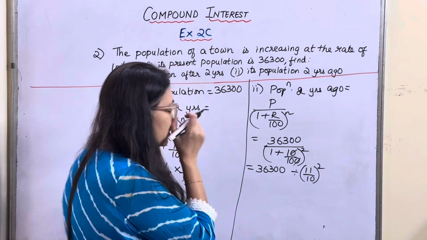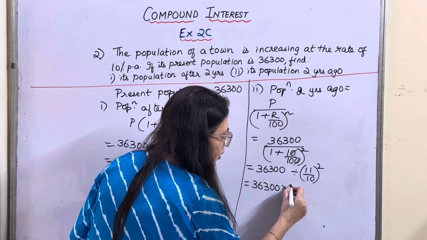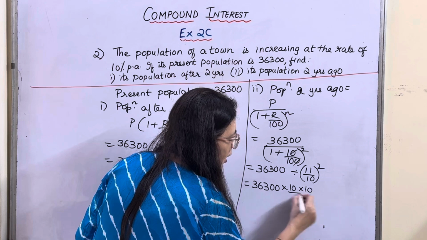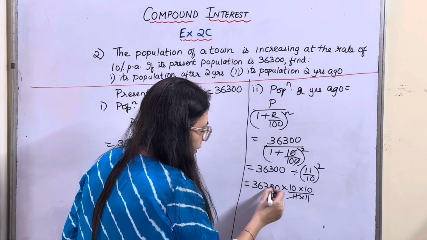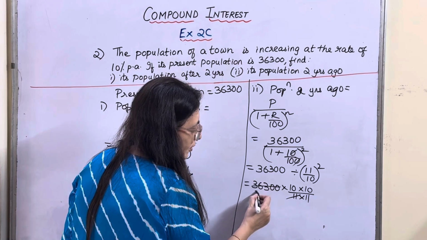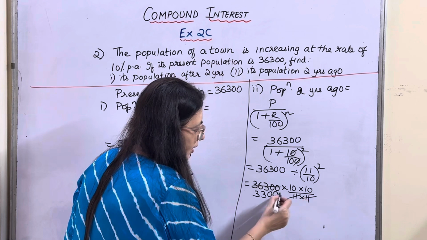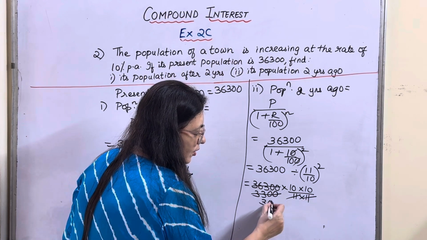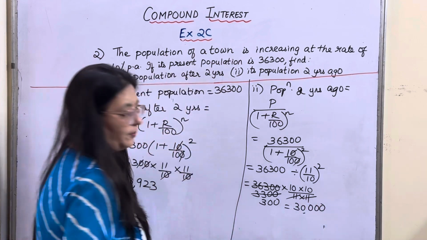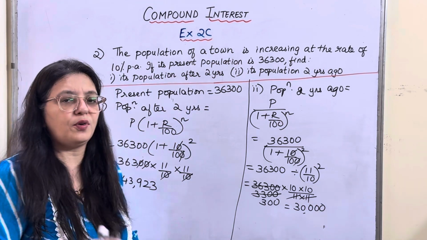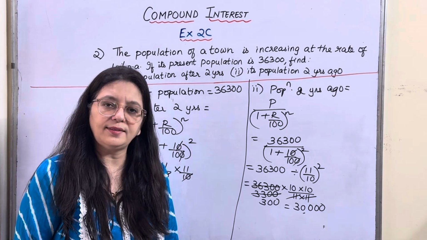Correct? So this will become 36,300 into 10 into 10 upon 11 into 11. Now 11 threes are 33, 3 0 0. Again 11 3 0 0. So the answer is 30,000. Are you clear? You have to just follow the formula. Okay, come on, let's go to the next question.